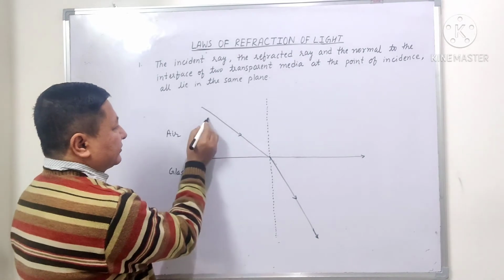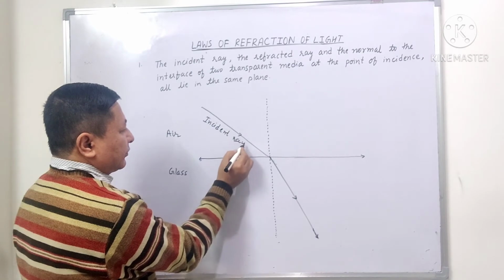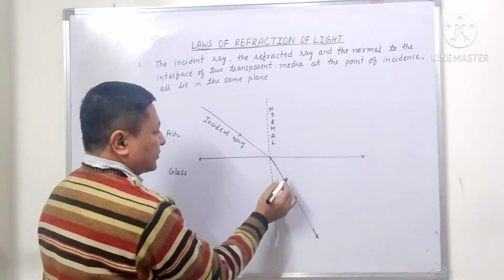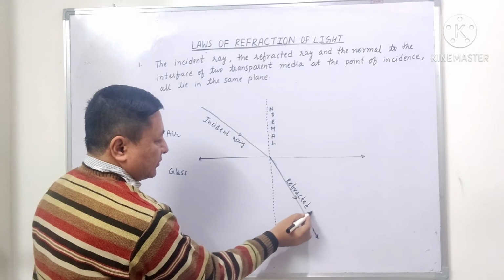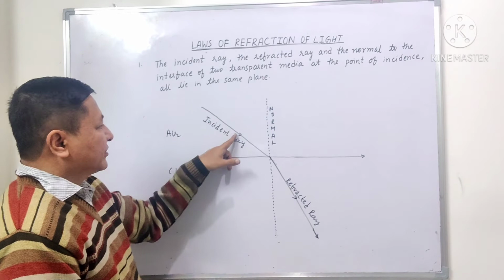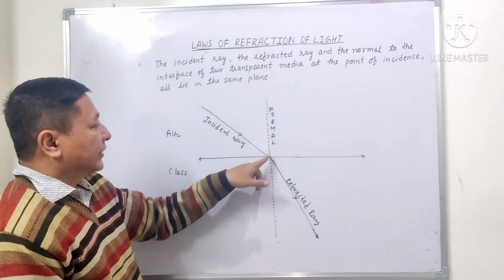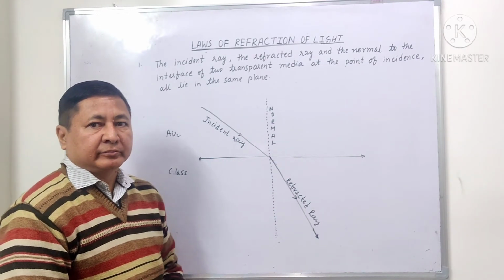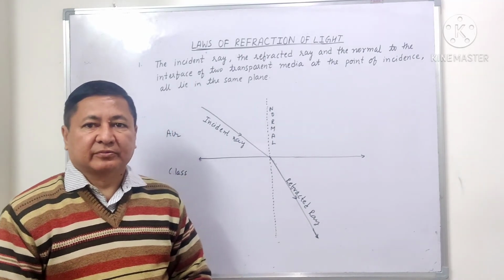This is the incident ray. This is the normal. This is the refracted ray. So what is the first law? The incident ray, the refracted ray, and the normal at the point of incidence all lie in the same plane. So they all lie in the same plane. This is the first law of refraction of light.